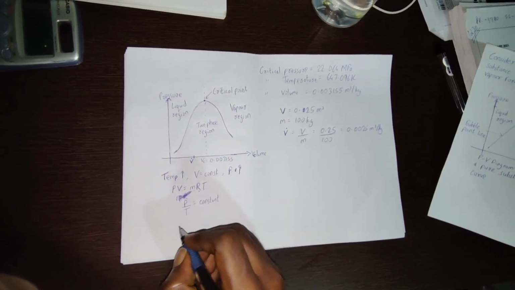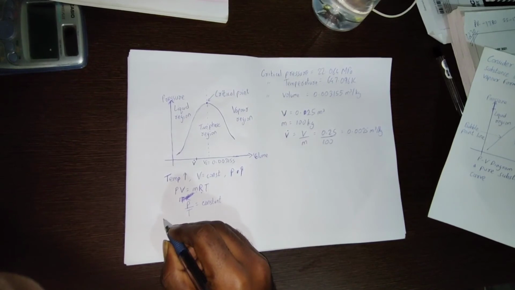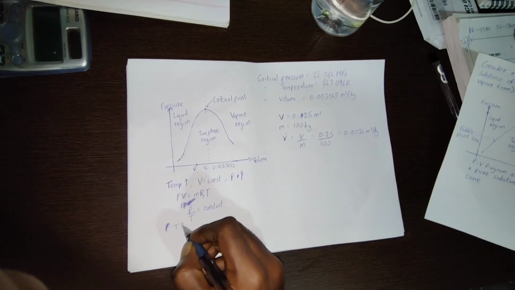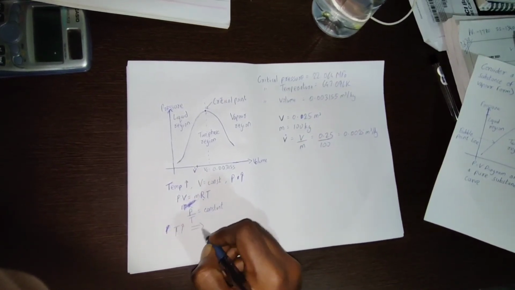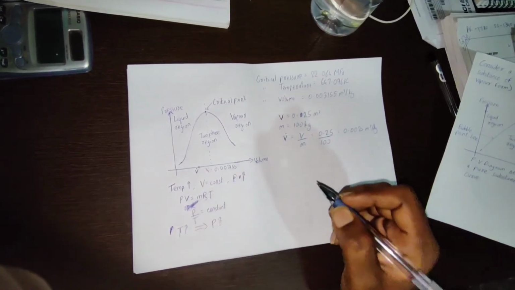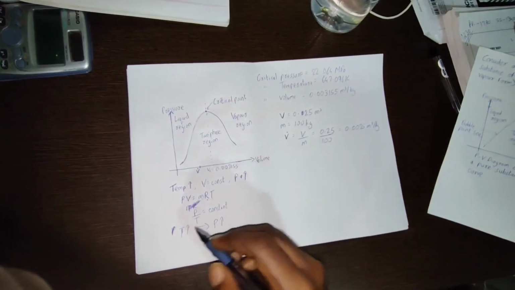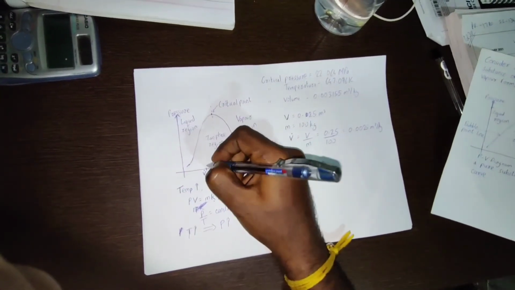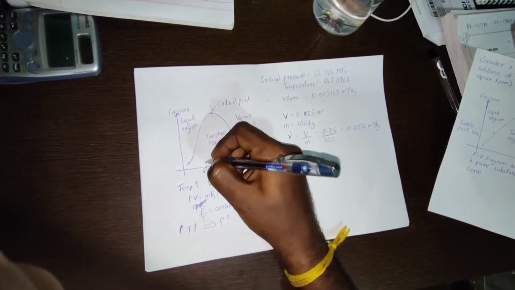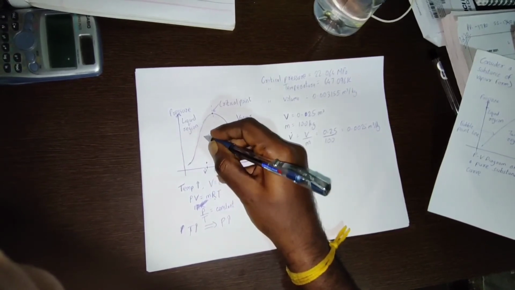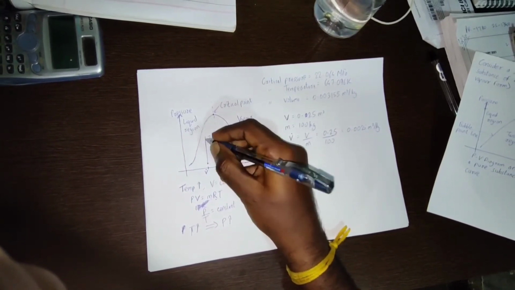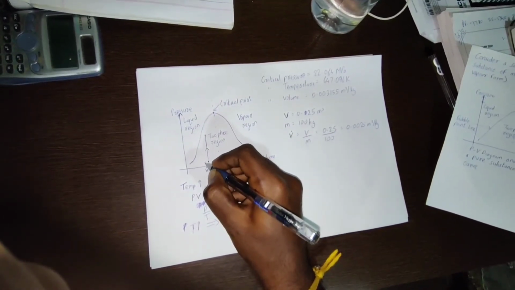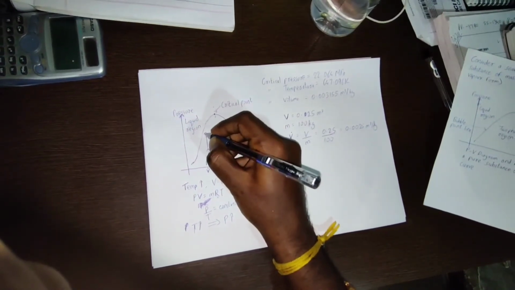Hence as temperature increases, pressure will also increase. And when we plot this process in the PV diagram, we will get a straight vertical line like this. This is the initial state 1 and this point is the final state 2.